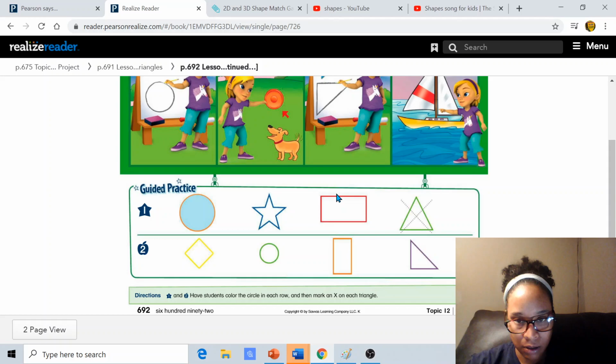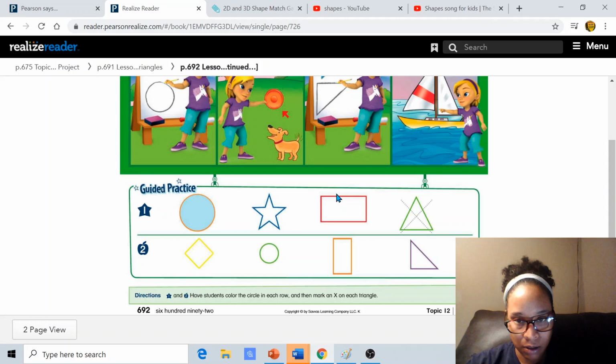Does this one have 3 sides? No, that one goes around and around. So what shape is that? Circle. Good. And then we have this orange shape here. We've got a long side, short side, long side, short side. I count 4 sides on that. So what shape is that?